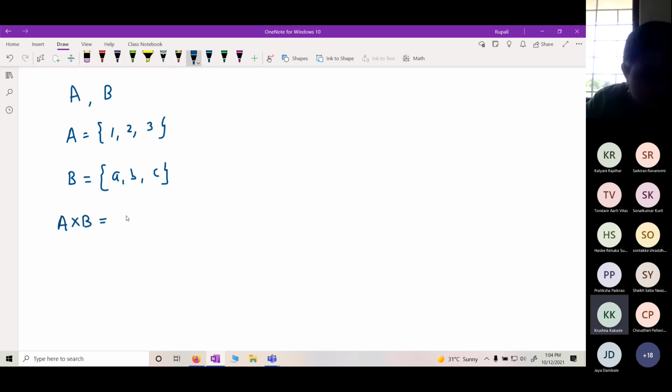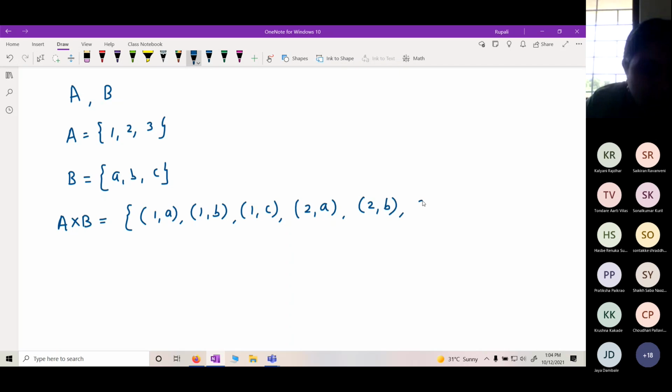Each element is paired with every element: 1 comma a, 1 comma b, 1 comma c. Then 2 comma a, 2 comma b, 2 comma c. Similarly 3 comma a, 3 comma b, 3 comma c. What are these?